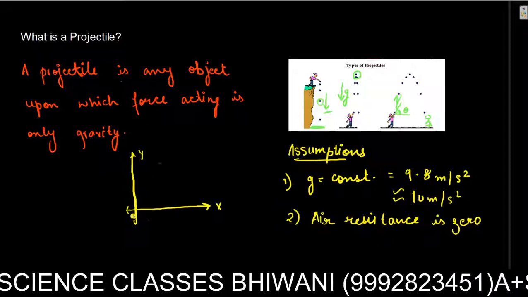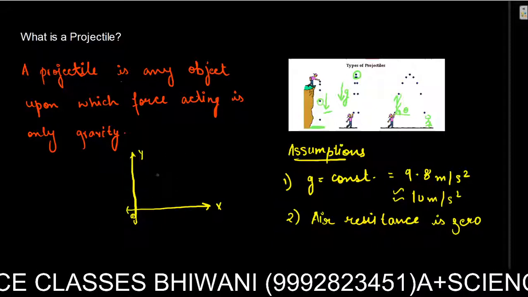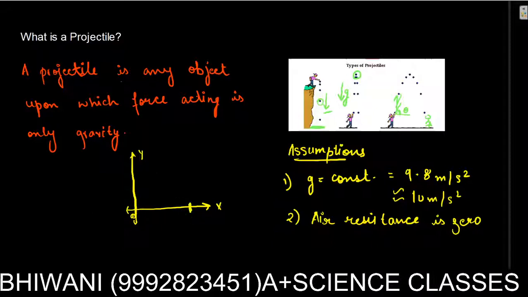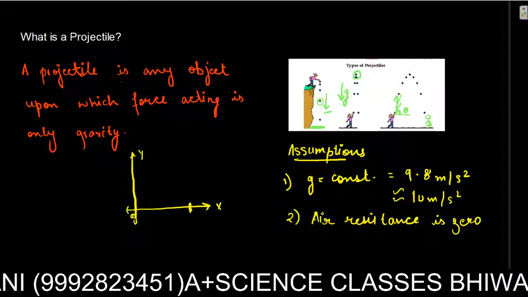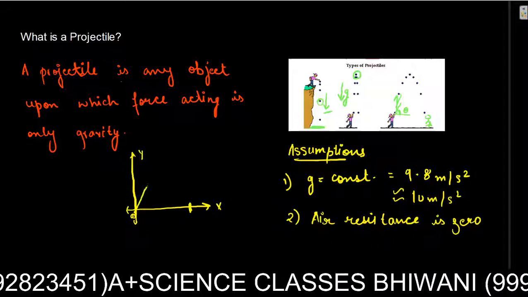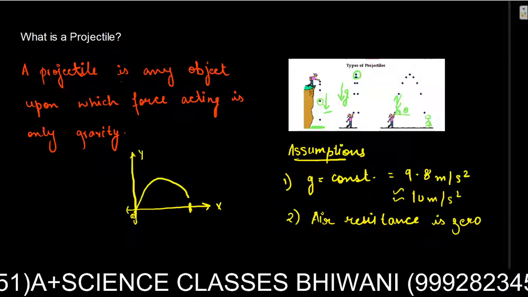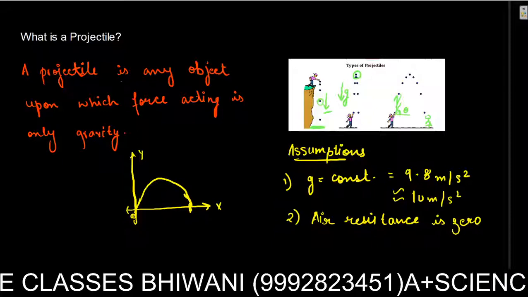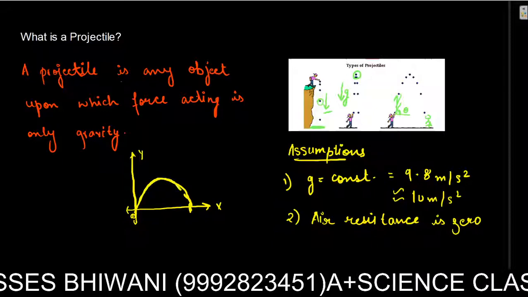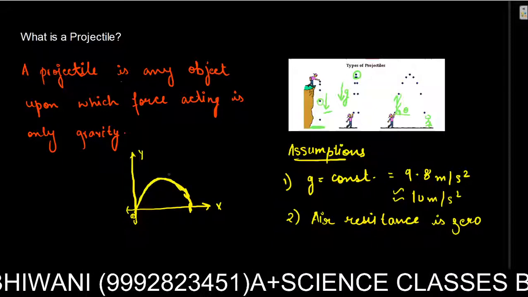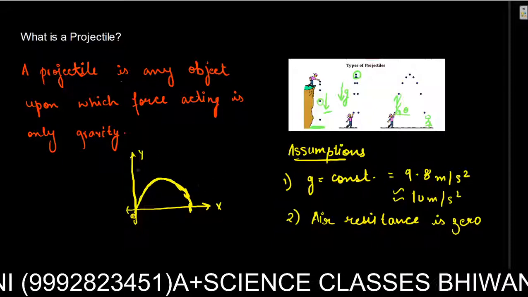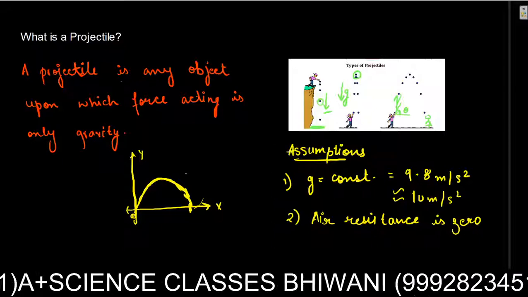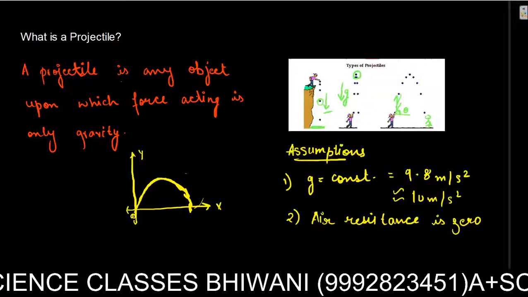Let's suppose I throw a ball to another friend. I am standing at the origin and my friend is standing here at some point, at some distance. I throw a ball to him or her, so it will follow a path like this. It's not an exact parabola, but it will follow this kind of path. It is a kind of parabola, which we will prove later. Most motion in a plane requires two motions.